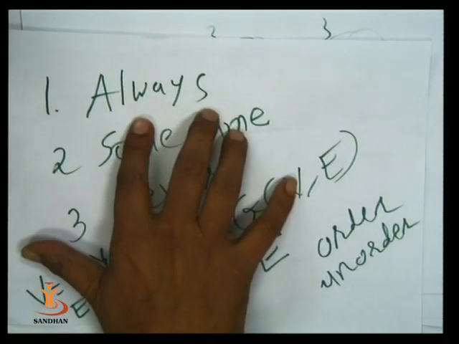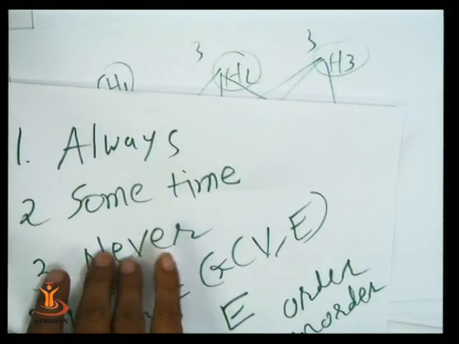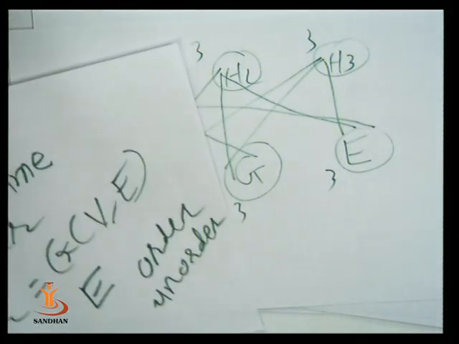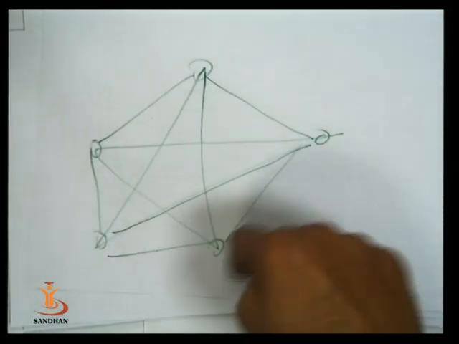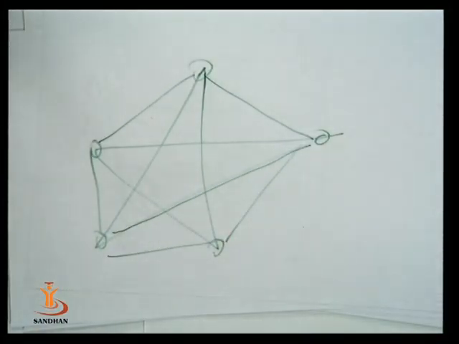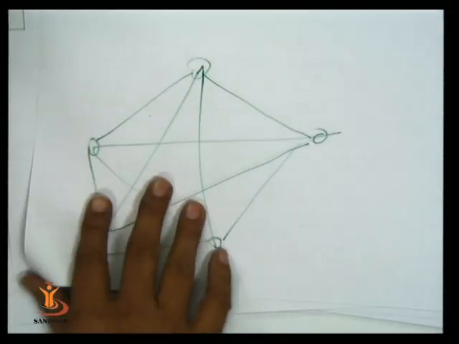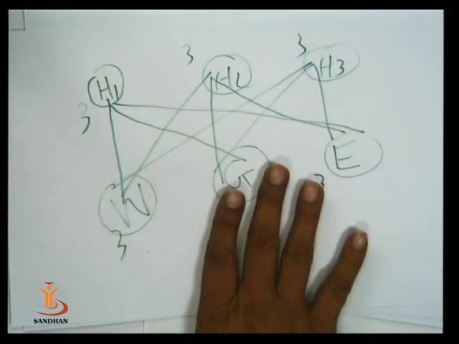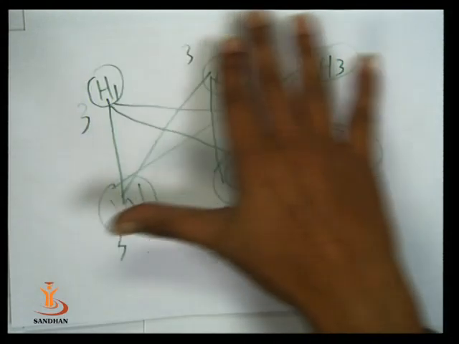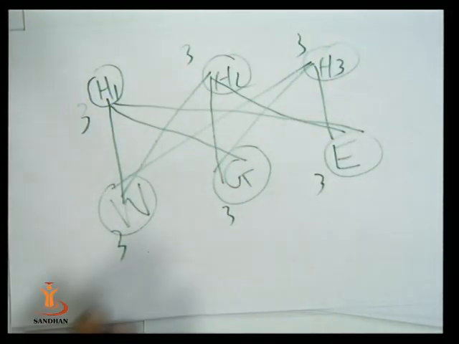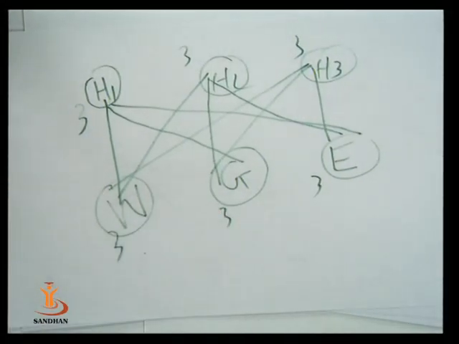Now what is always traversable? If the degree of each vertex is even, then it is an always traversable curve. So this graph is an always traversable curve. Why? The degree of each vertex is even. In this graph, the degree of each vertex is not even. So this is not an always traversable curve.